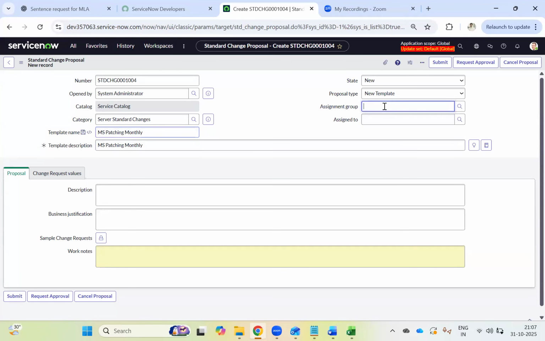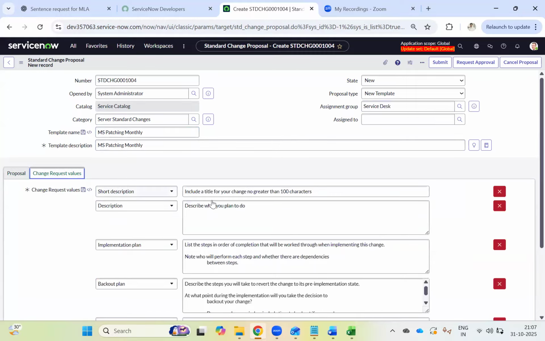Assignment group, server team. What is the description? MS patching on UAT systems. Why do you need monthly security patching? What is the short description? If you want a short description, you can write MS patching.